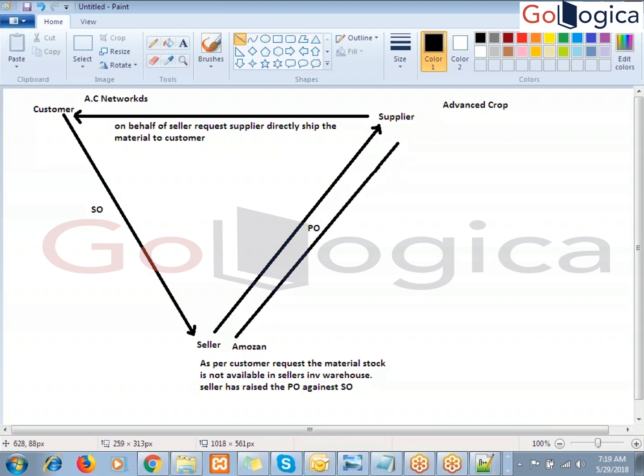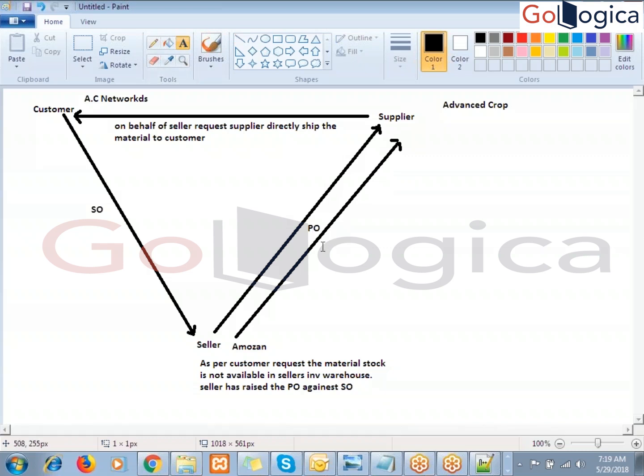Now the seller has made the payment to the supplier. What invoice? AR invoice or AP invoice? AP invoice. Right, the AP invoice will come here. Okay, now we can put it as an AP invoice.